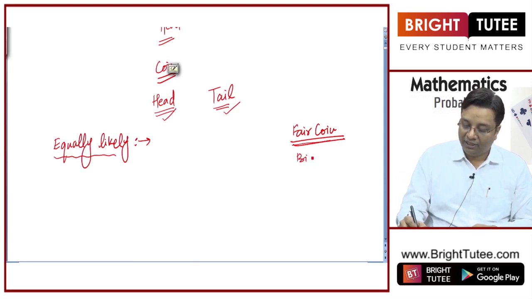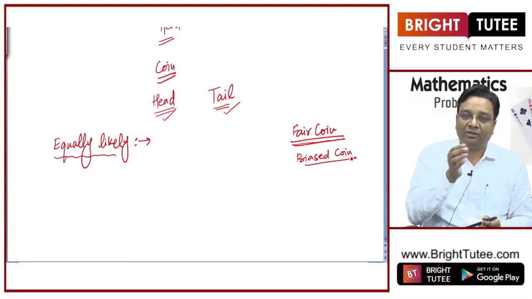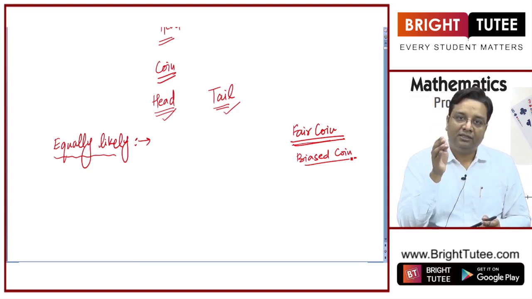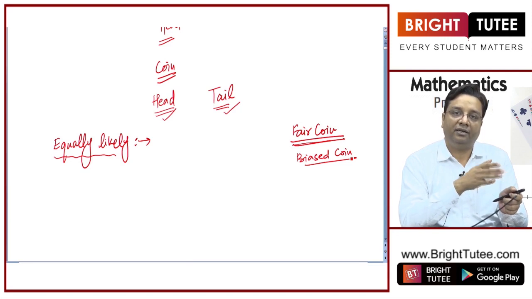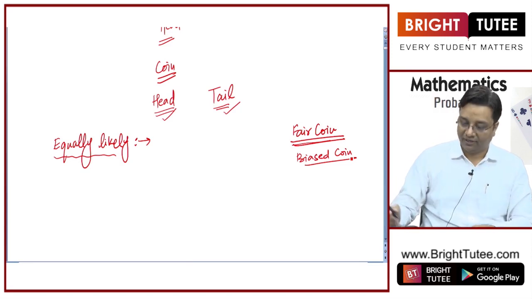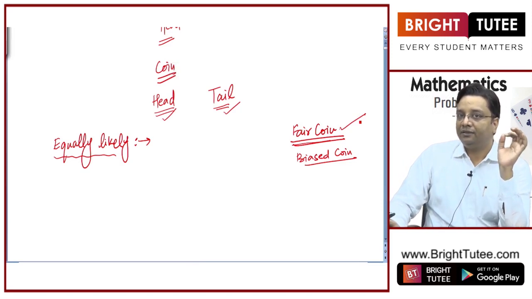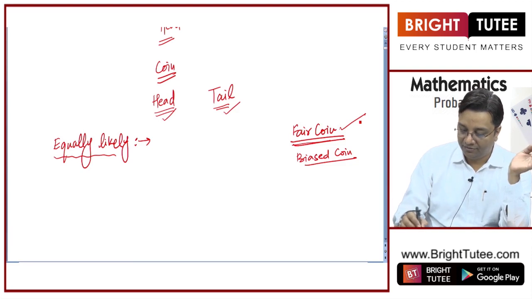And another type of coin can be a biased coin. Let us say I make a coin structurally biased towards a particular outcome, okay? I make it shape such that when you throw it, it is likely to fall in favor of a particular outcome, let us say head or tail. That is a biased coin, right? A fair coin, it is equally likely for the head to come or the tail to come, right? That is a fair coin.